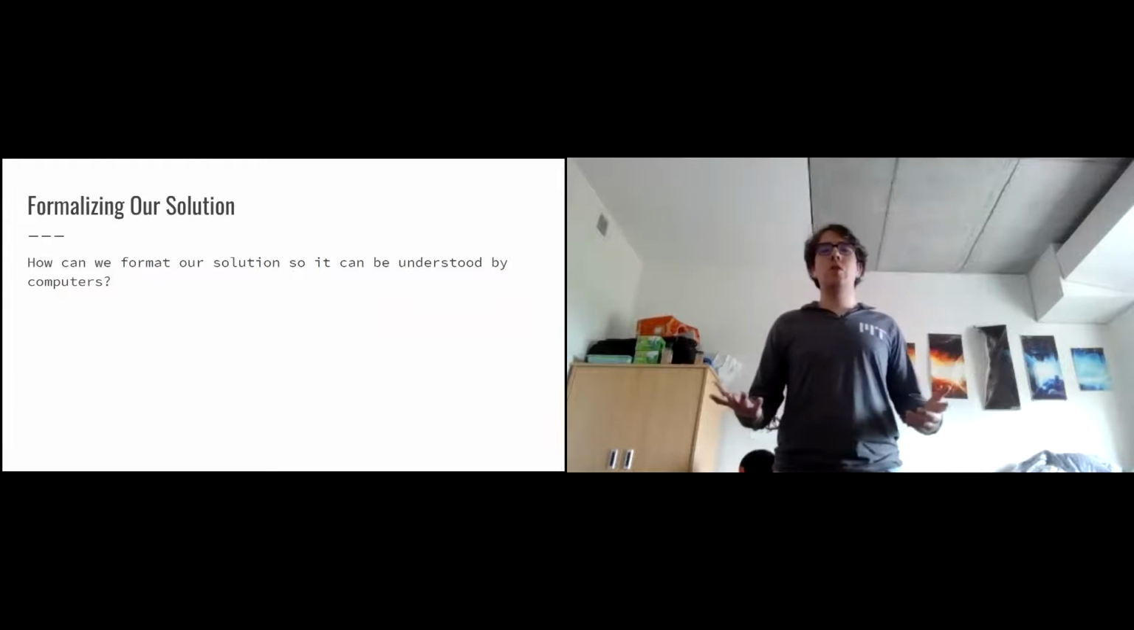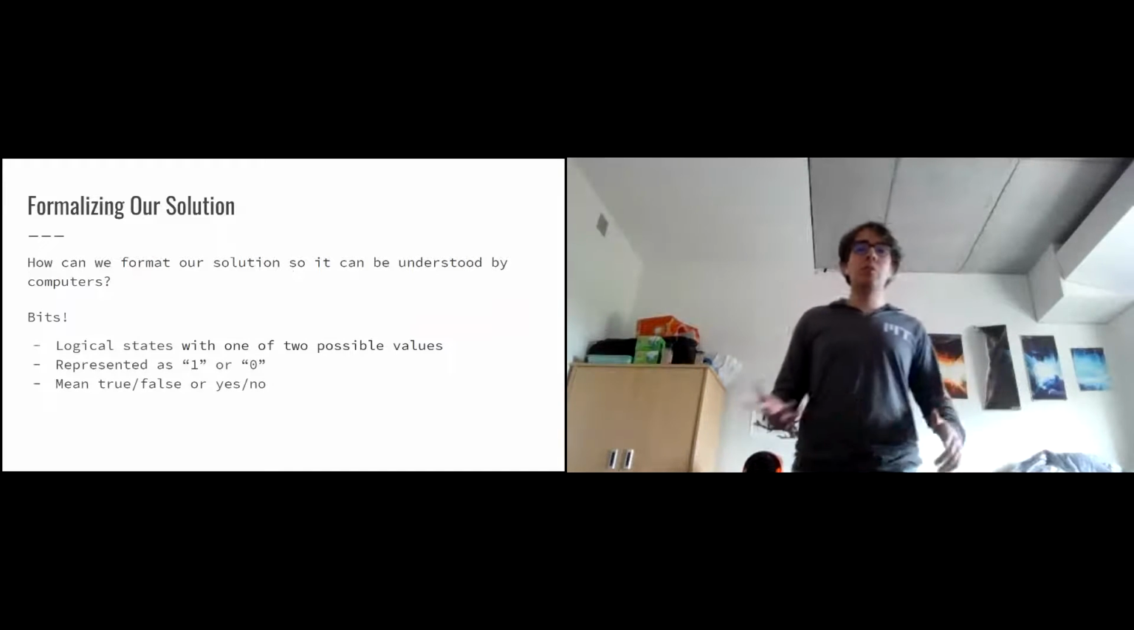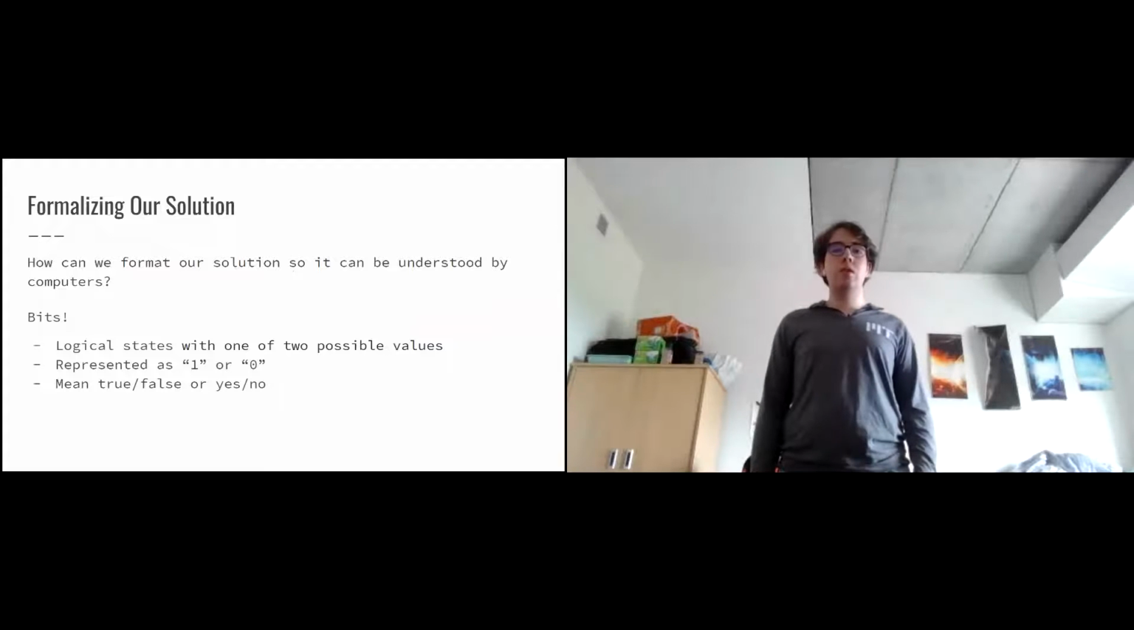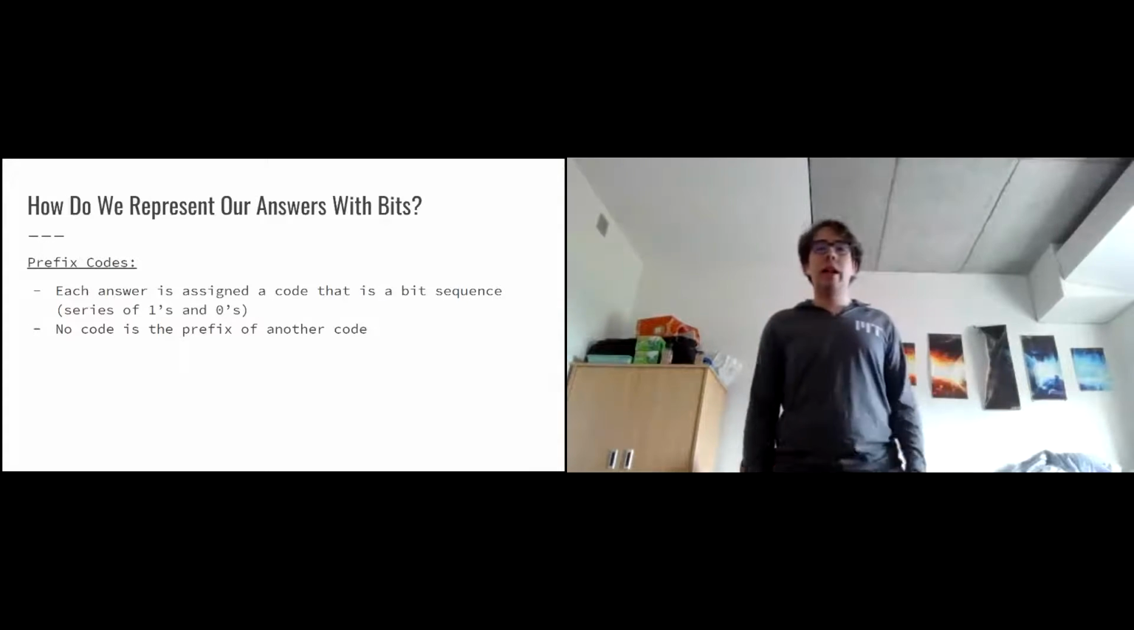So how can we format our solution so it can be understood by computers? We do so using bits. Bits are simply logical states with one of 2 possible values. They're represented as 0s and 1s, and they mean true or false or yes or no. So it's perfect for our 20 questions game. So how do we actually represent our answers with these bits?